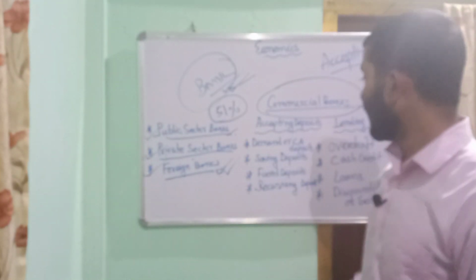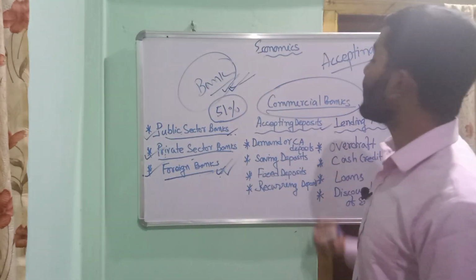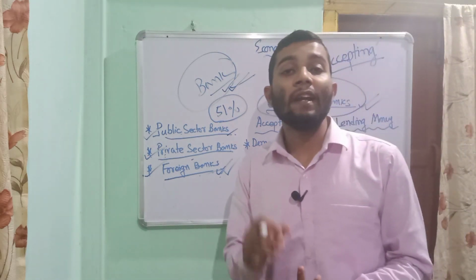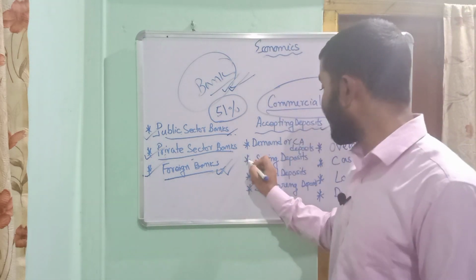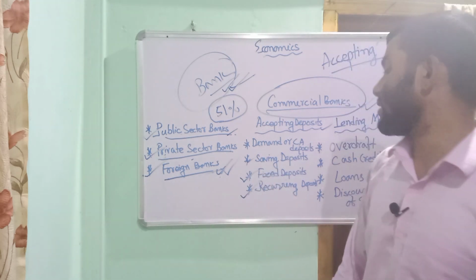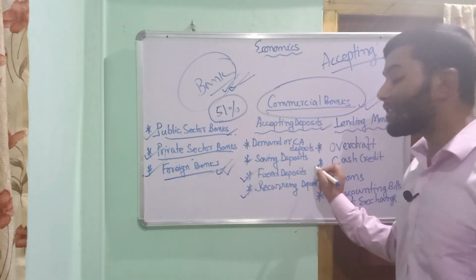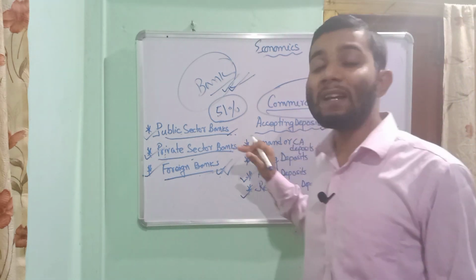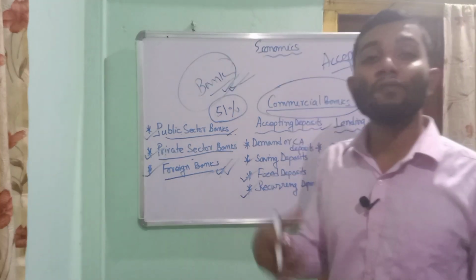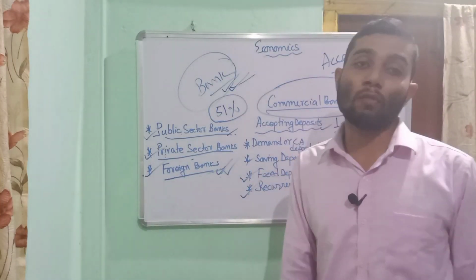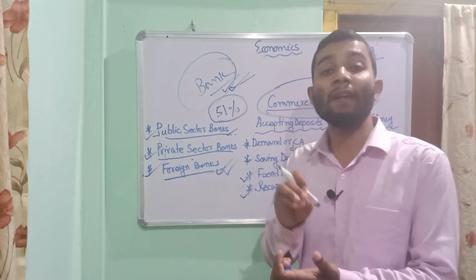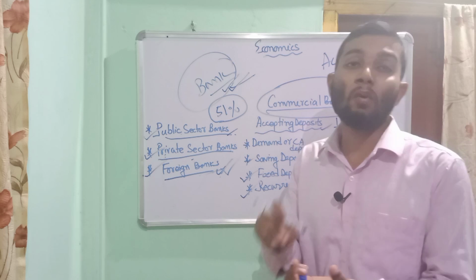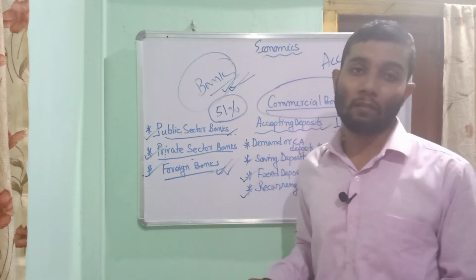Dear student, if we discuss accepting deposits, we will see that commercial banks allow demand deposits, current account deposits, saving deposits, fixed deposits FD, recurring deposits RD. So a commercial bank accepts deposits from its customers. We can open a saving account and a current account in the commercial bank. We can do FD, we can do RD in a commercial bank.